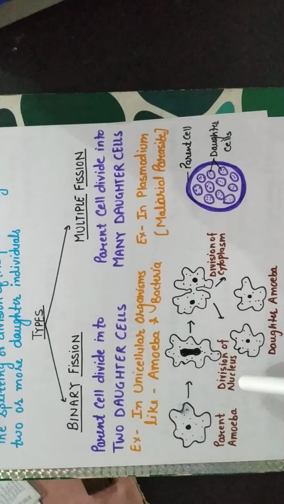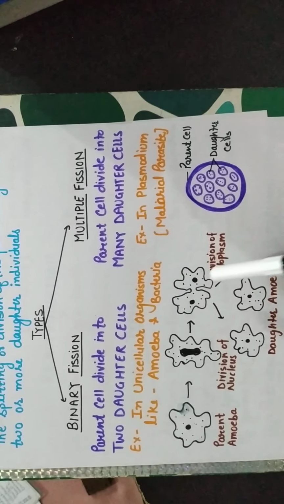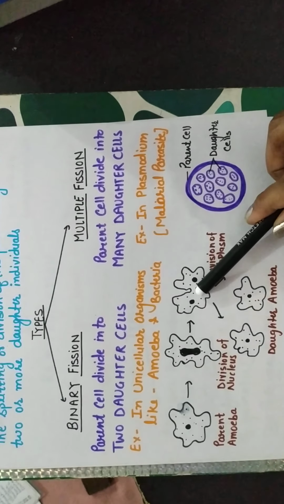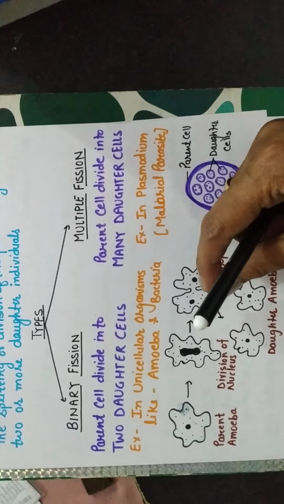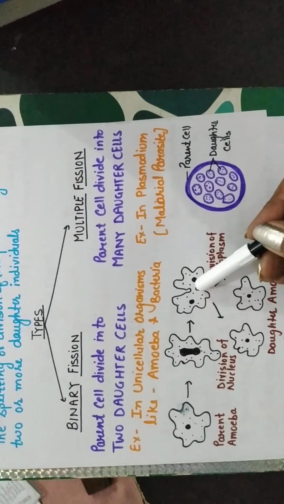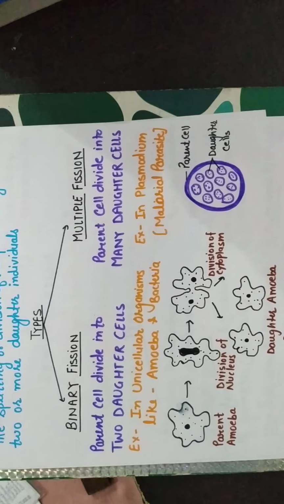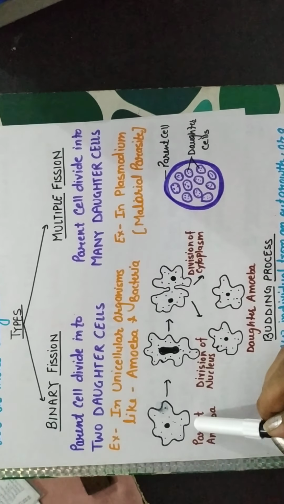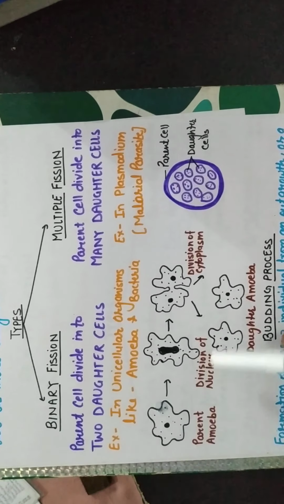Remember, first the nucleus divides, then the cytoplasm divides, and finally this groove which is made in between is going to join the cells. These cells are completely joined together to form two daughter amoeba. These are the two daughter amoeba. So here only one parent is there and two daughter cells are formed.